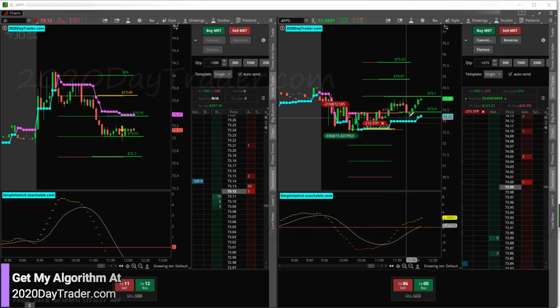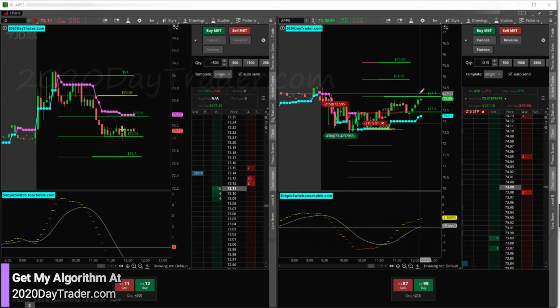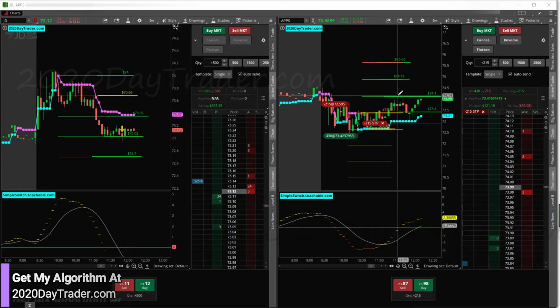All right, everybody. So this is approaching the high of day area. So definitely getting some resistance. We even had some resistance showing up here right now. If we break through this resistance, it could be a nice little move up. But I'm just looking to capture 74.10 as my main goal. And then, yeah, everything after that will be bonus.